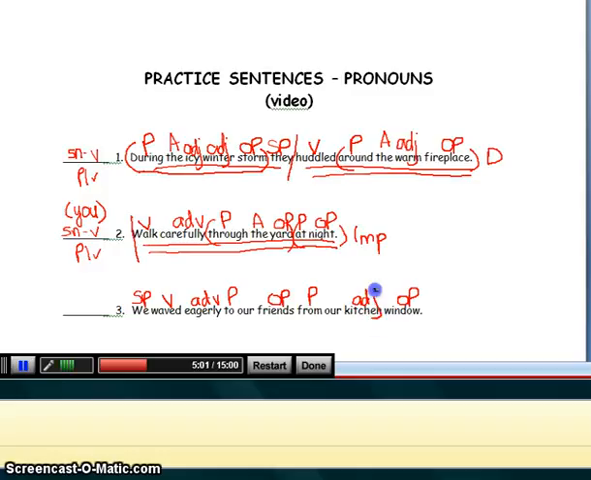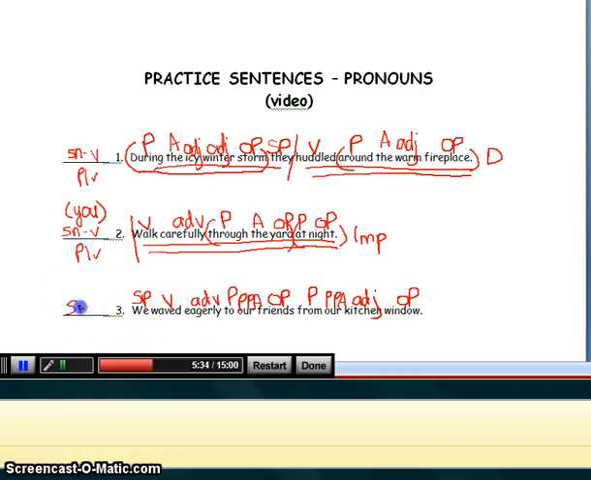Now we come to the word our, and if you recall from the video that you just watched, our answers the question whose. Whose window? Our window. Possessive, pronoun, adjective. And notice that while I wrote 3 letters, I said the entire phrase. And again, we're going to say whose friends? Our friends. And we're going to say possessive, pronoun, adjective, even though we label it PPA.